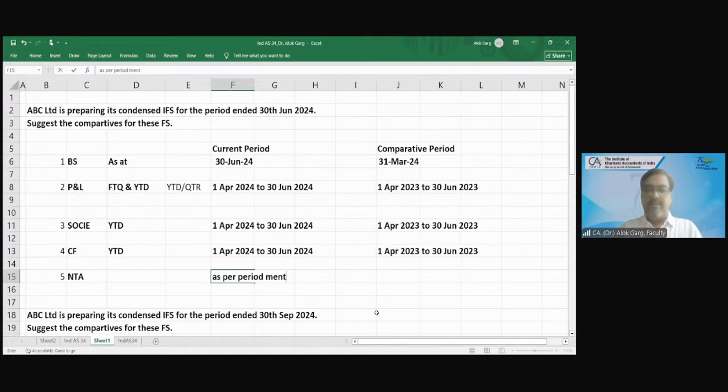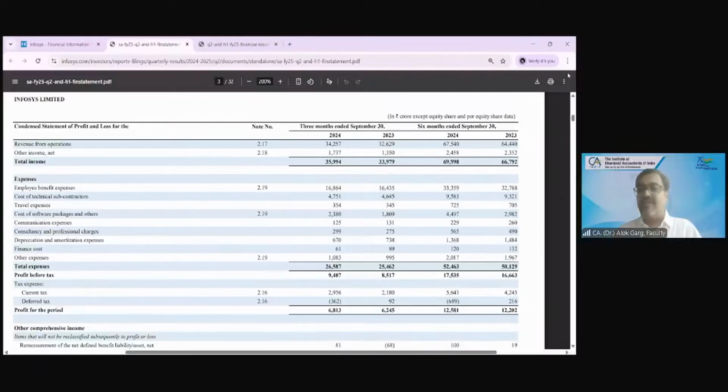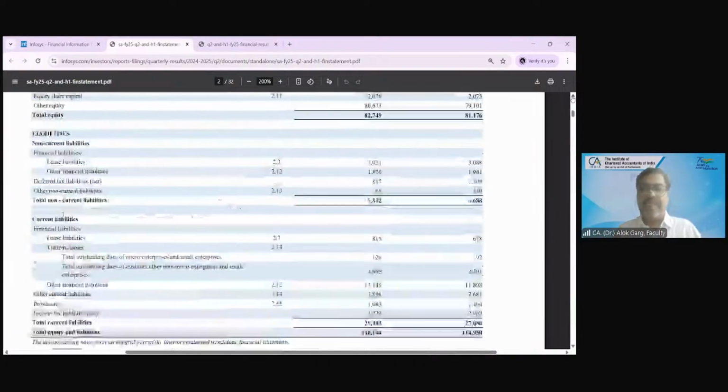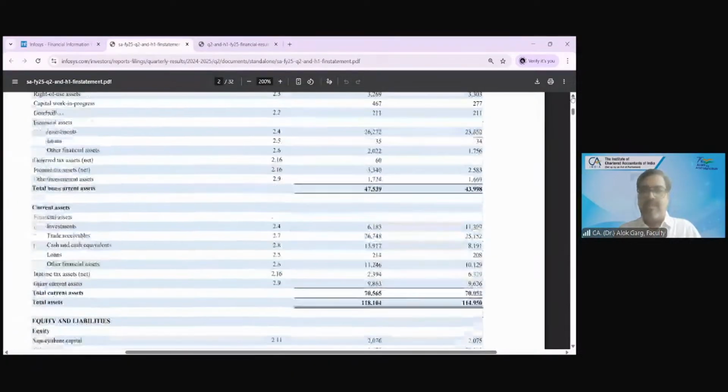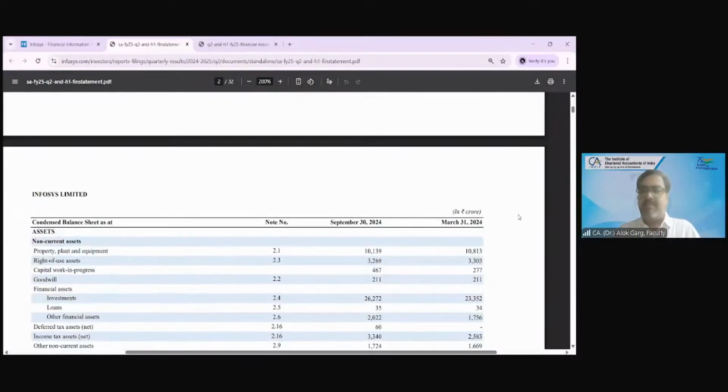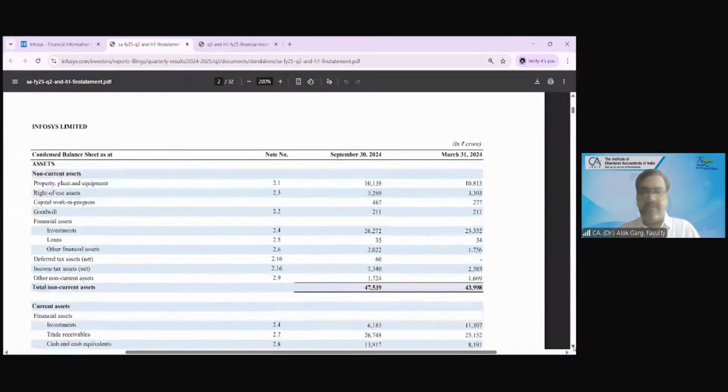I hope now you have understood. You have done the revision also. So we have covered Q1, Q2, Q3, all three. Now let me also show you a real life company with a 1 lakh crore balance sheet. I have shown you the balance sheet of September and March; these are September financial statements, so you have seen the September and March balance sheets.